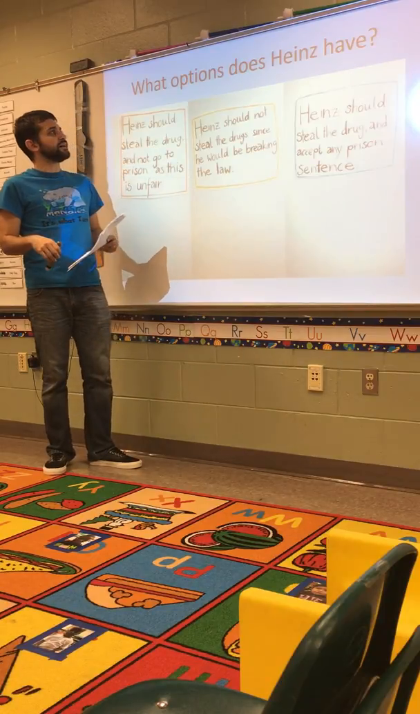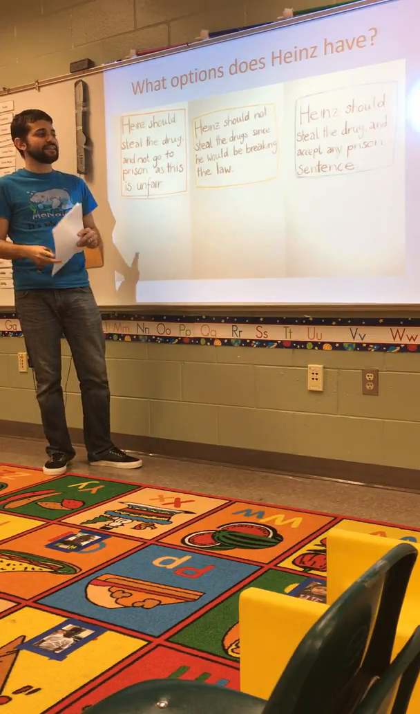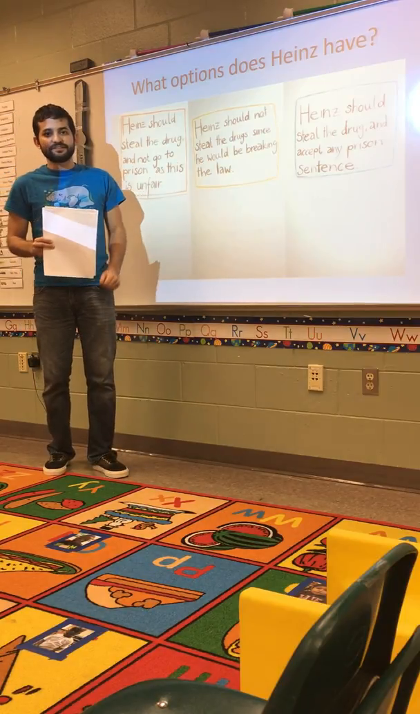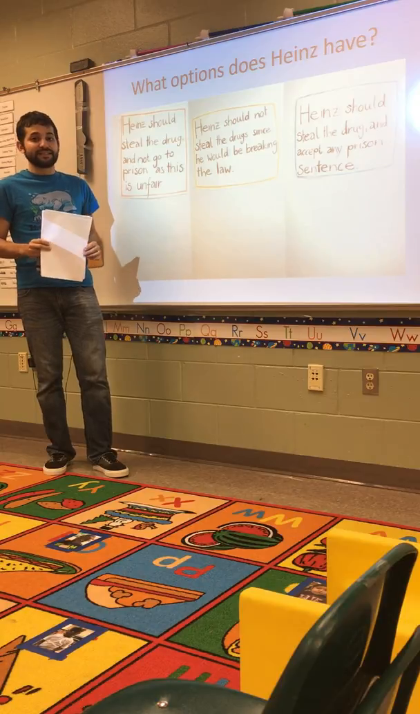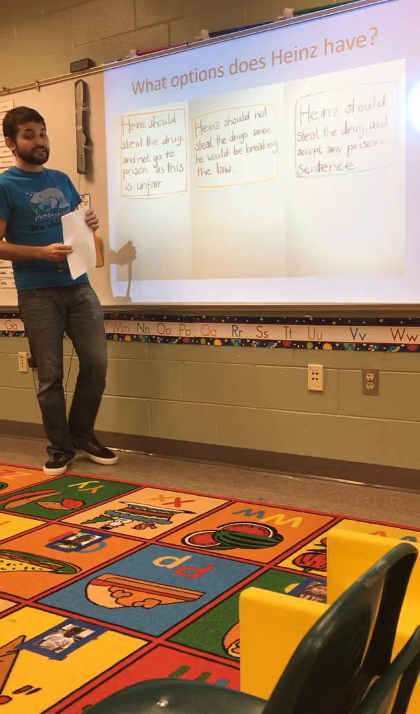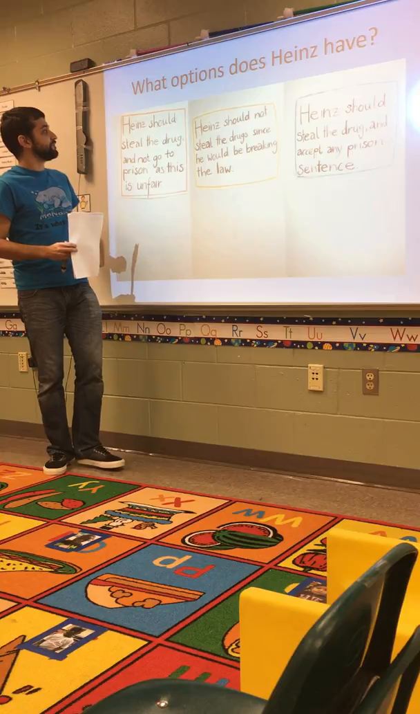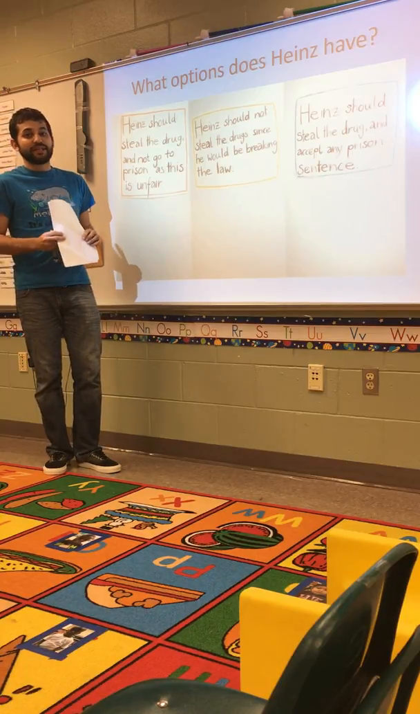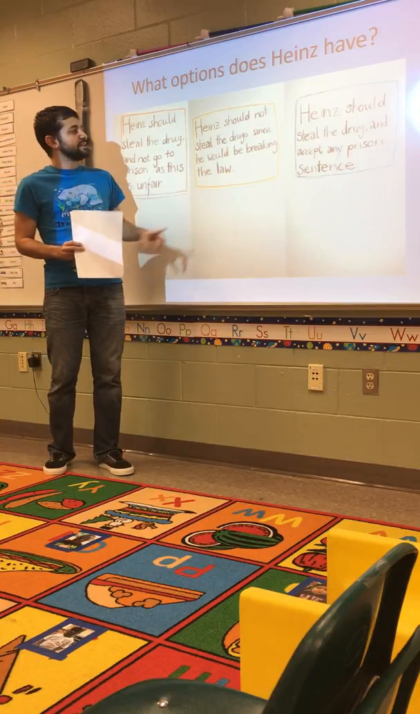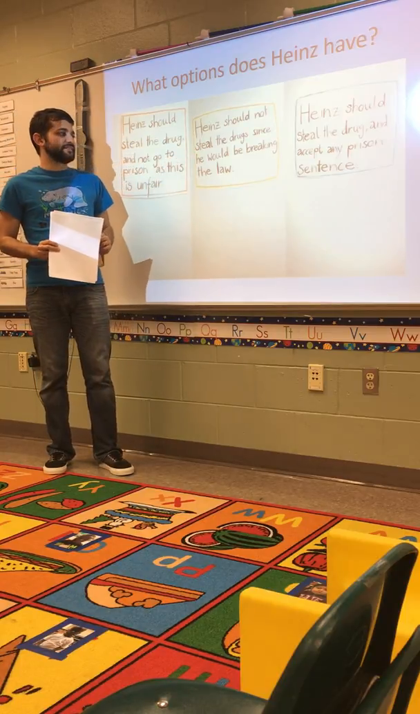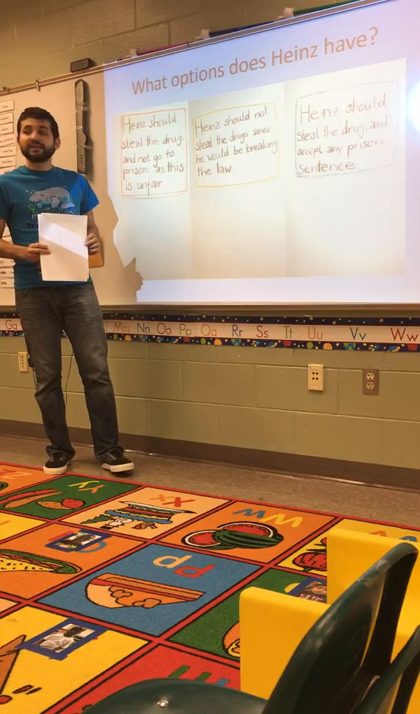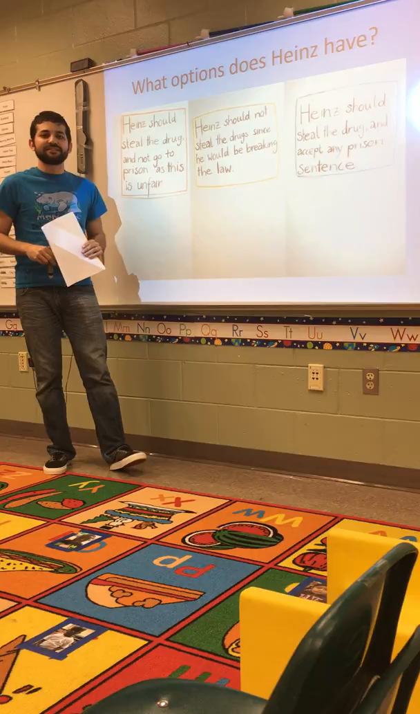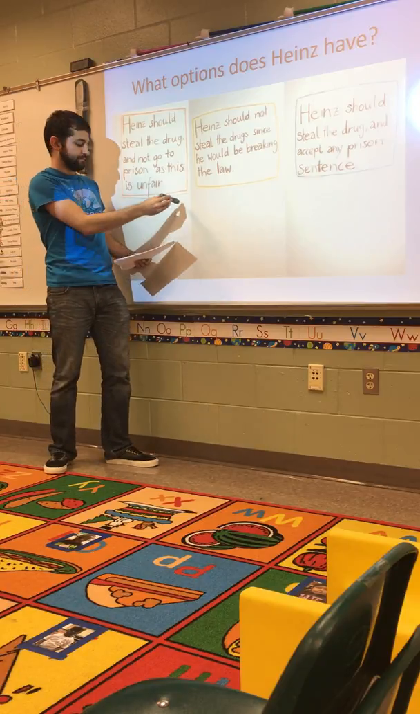So here are just 3 options. These are not all the options that he has, but each of these tie into Kohlberg's theory, so we will get into these as we go through his theory. One option is that Heinz should steal the drug and not go to prison, as this would be unfair. Another option, Heinz should not steal the drug since he would be breaking the law. And a third option, Heinz should steal the drug and accept any prison sentence that comes with that.